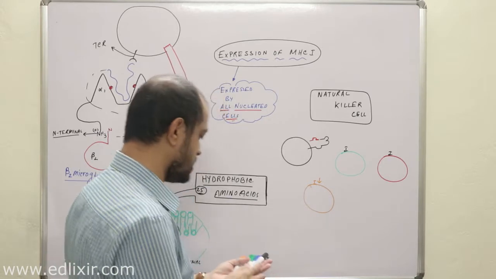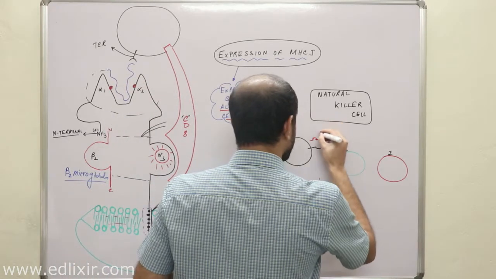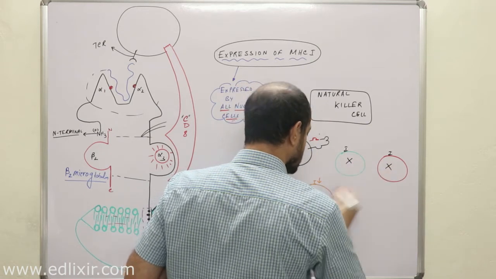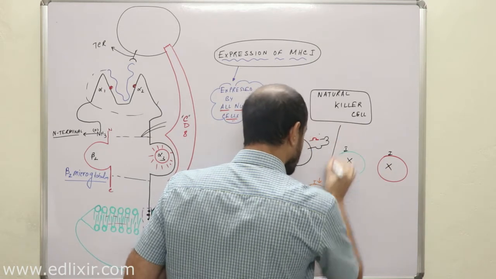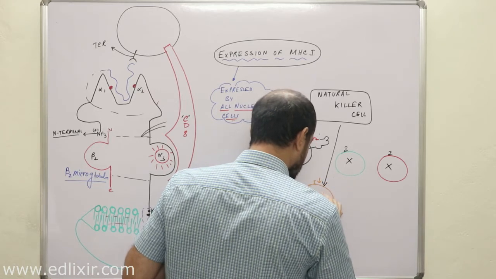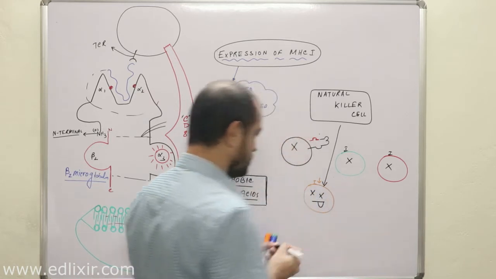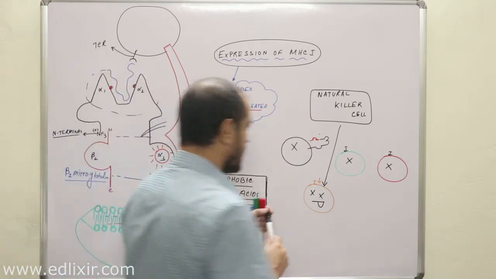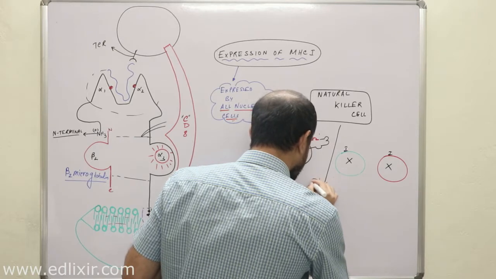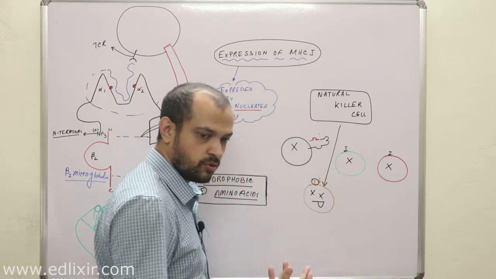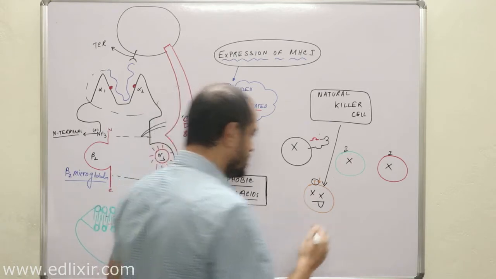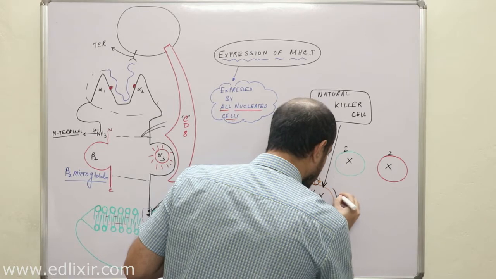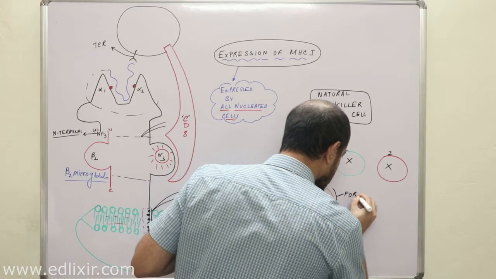Now what will happen is this: natural killer cell will never kill this cell, nor this cell, nor this cell, but they will attack this cell and kill it. Clear? Why? Because when natural killer cells find that class 1 molecule is absent, they will understand that this cell is foreign.